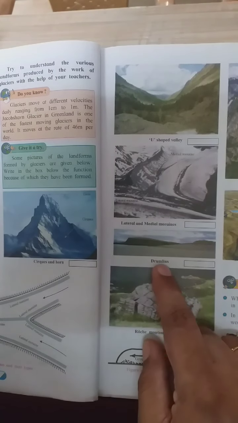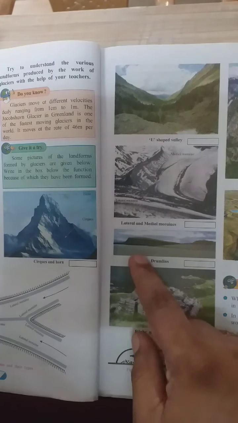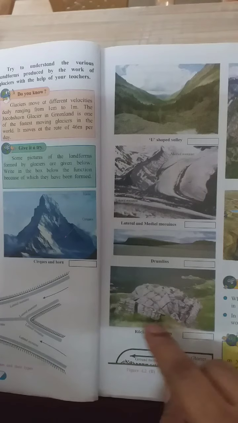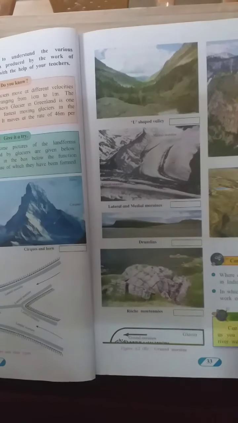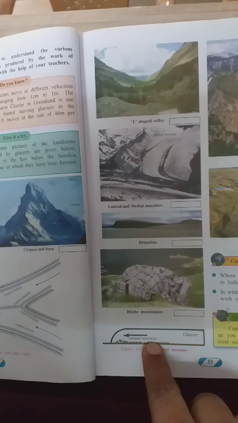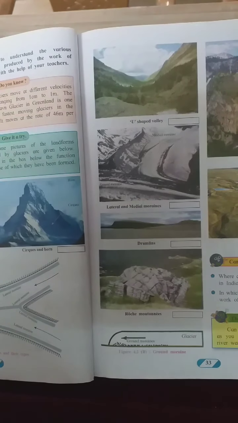Then we have the drumlins. You can see the drumlins like that. You can see the roche moutonnée mountains. Here you can see the hanging valley. This is the hanging valley. This is the valley there. This is the mountain. You can see the mountain over there. This is the hanging valley which is there. Then you see the eskers. There are gaps between. Ground moraines. Glaciers.